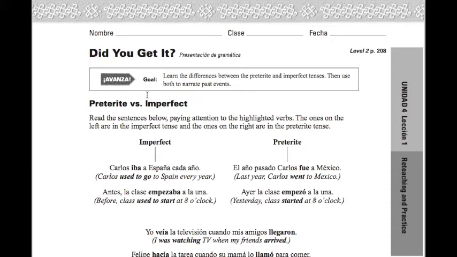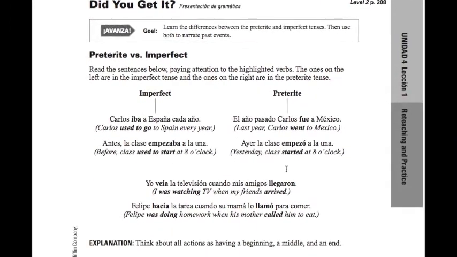It says preterite versus imperfect. Read the sentences below paying attention to the highlighted verbs. The ones on the left are the imperfect tense, and the ones on the right are the preterite tense. So for the imperfect, we know that we had a few of these that were irregular, and this is one of them. Carlos iba a España cada año. Carlos used to go to Spain every year. Or we could also say Carlos was going to Spain every year. Sounds a little bit more wordy, but you could say it that way.